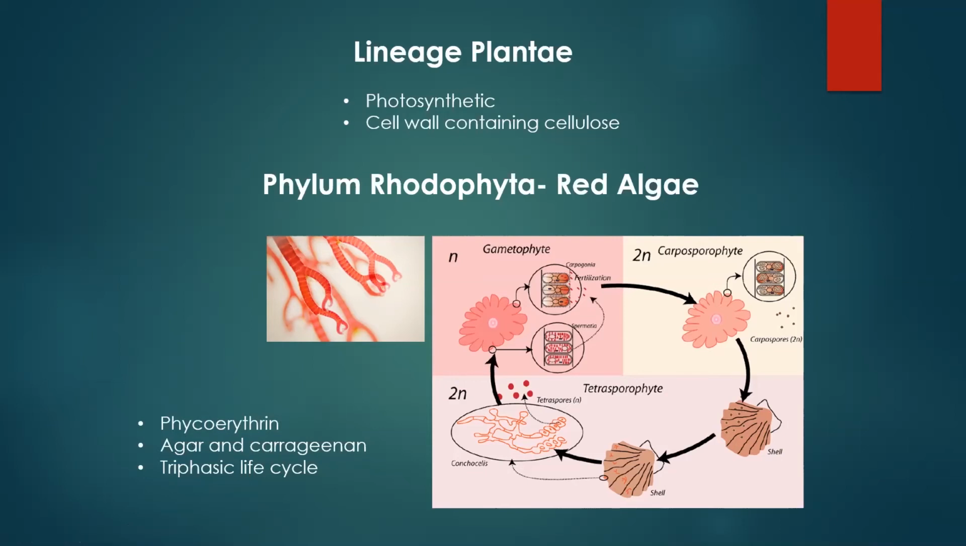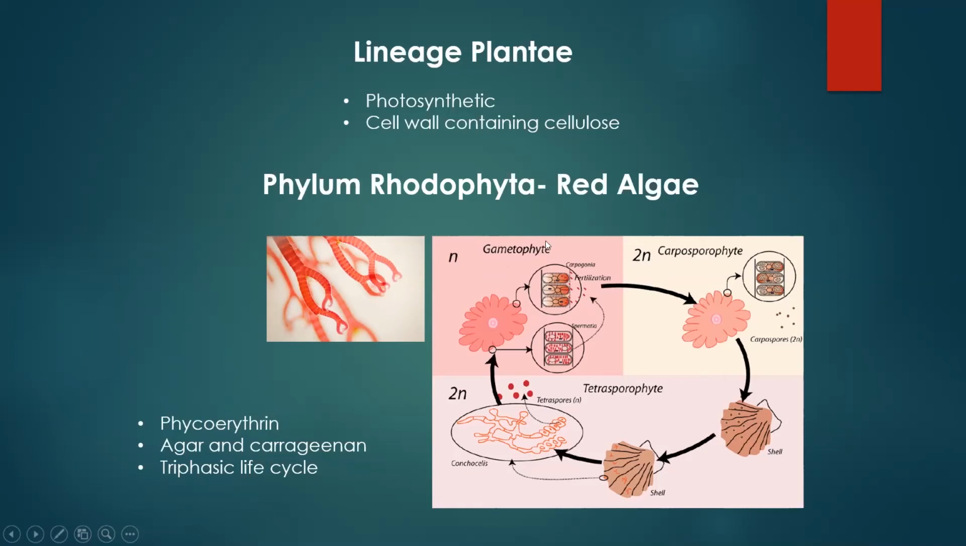One unique characteristic that red algae have is a triphasic life cycle. This is very rare. Red algae do display this, and that's what this picture is depicting. So we can go through these steps. If you remember from your alternation of generations, let's start here at the gametophyte.